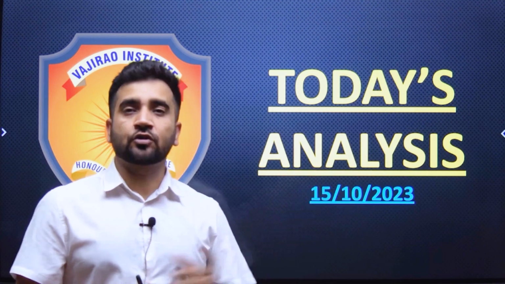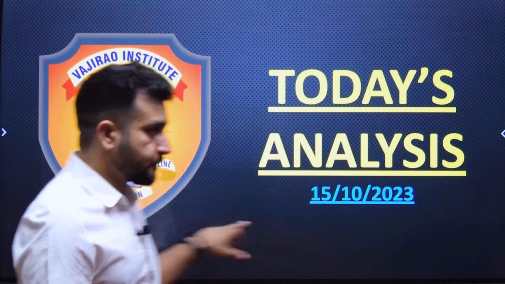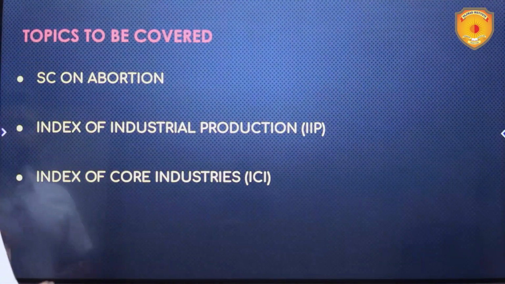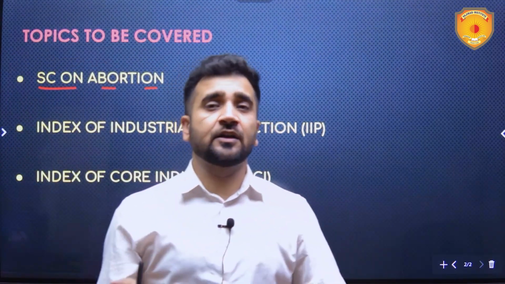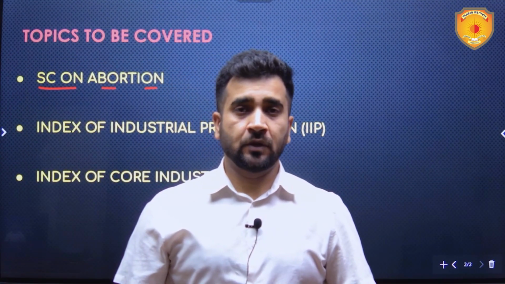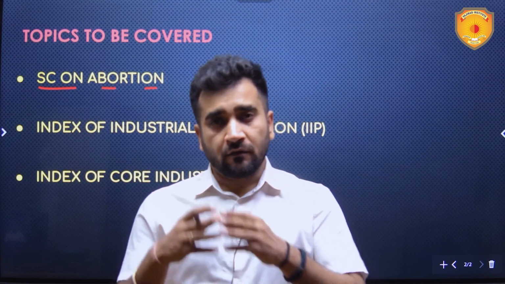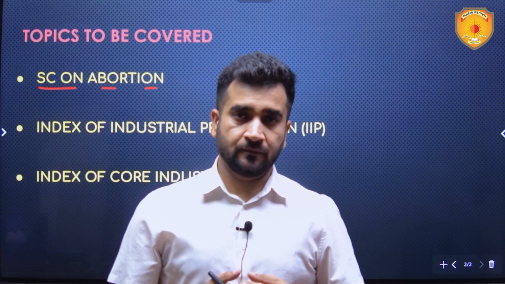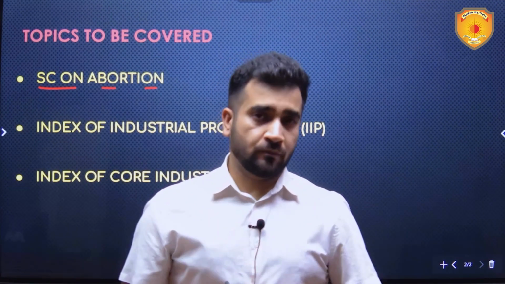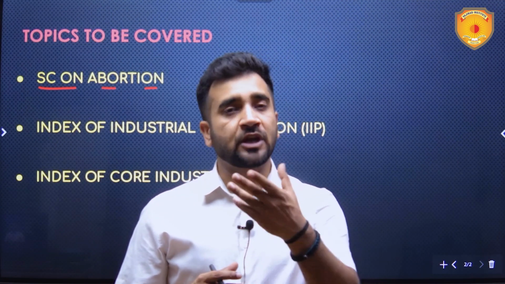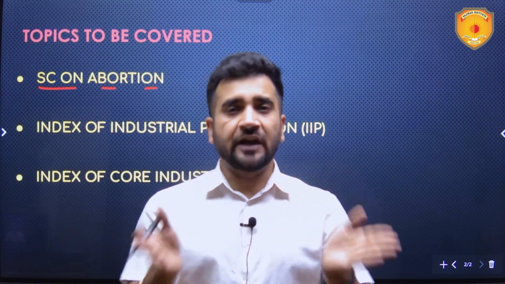Today is 15th of October and we are going to deal with three very important topics which are in news. The first topic for today is going to be a case on which the Supreme Court is divided on abortion. Abortion of a 26 weeks pregnancy of a lady who is married. Now last week on Monday, the Supreme Court allowed abortion for that lady, that is termination of pregnancy was allowed. But on Thursday, a two-judge bench gave a divided verdict.